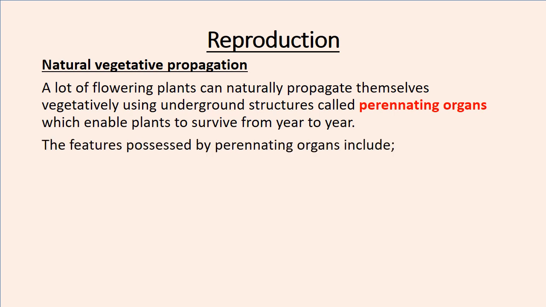Okay, the features of these perennating organs include buds. They have what are called buds. Okay, I'm going to show you an example of a bud. Then they also have what are called adventitious roots. Okay, then they also store food. When we did nutrition, we talked about plant storage organs. Okay, so it's the same thing. They are part of the perennating organs. So let's take a look at some of them.